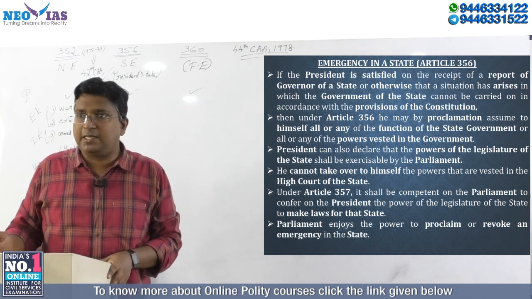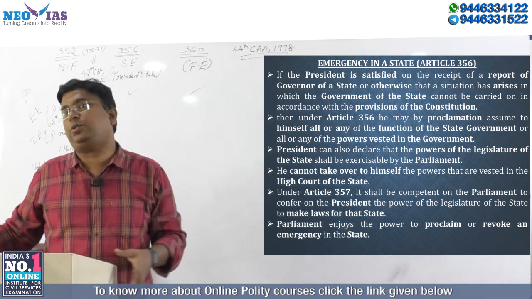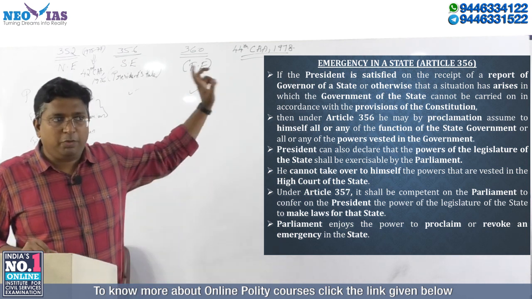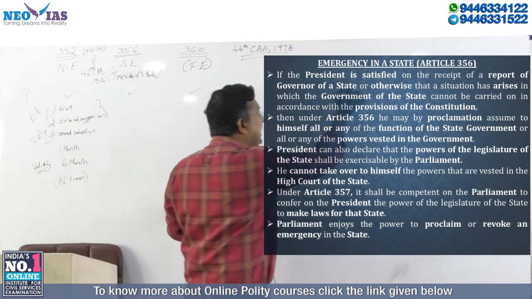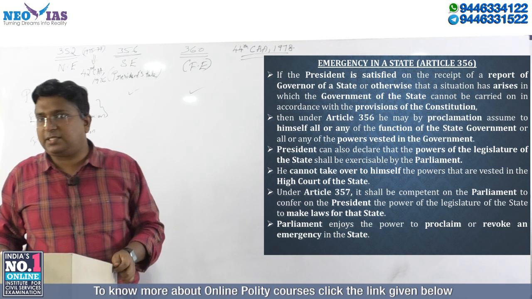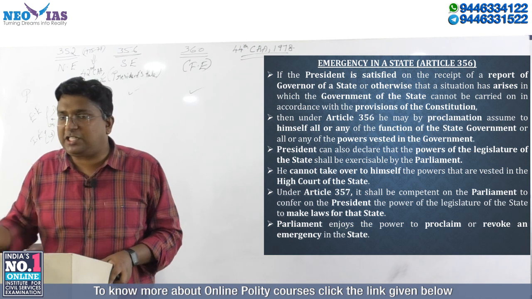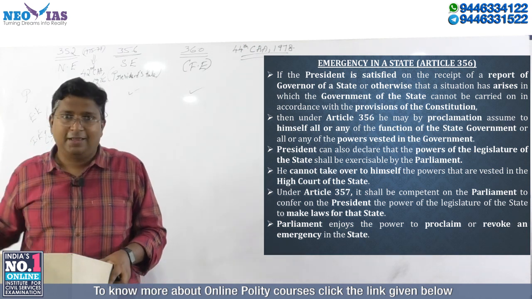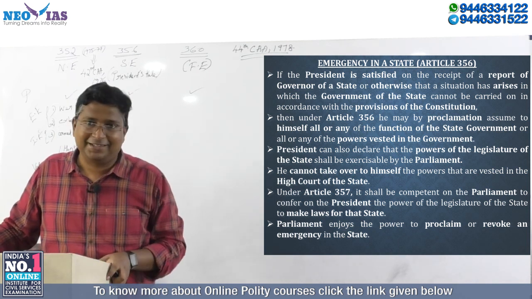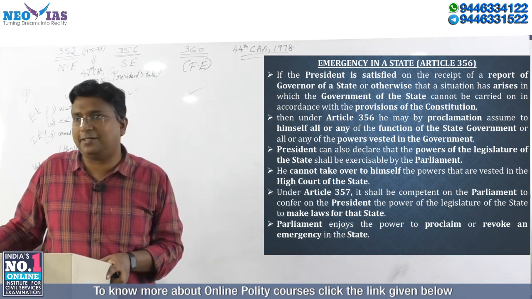So we are talking about emergency being applied in a state, and that is permissible because it is mentioned in the constitution under article 356. The term we have to be very clear about, if the president, the keyword is satisfied, on the receipt of a report of the governor of a state. Every state is having a governor. What is the specialty of a governor? He is appointed by the union government. He is not elected. The chief minister is elected. The governor is appointed by the center and can be easily removed by the center.